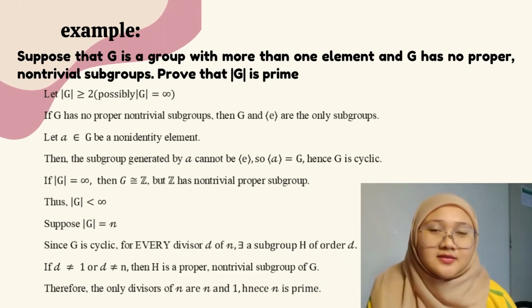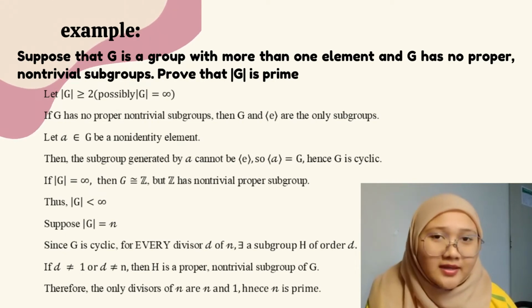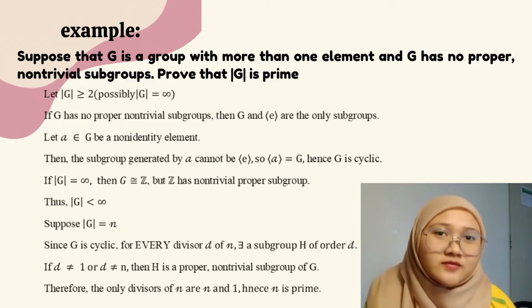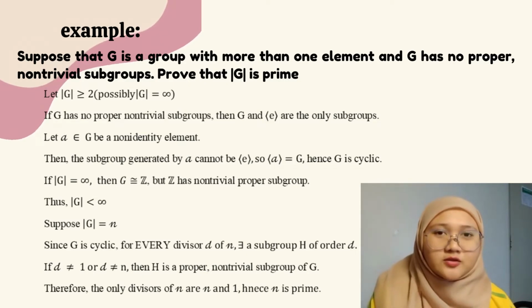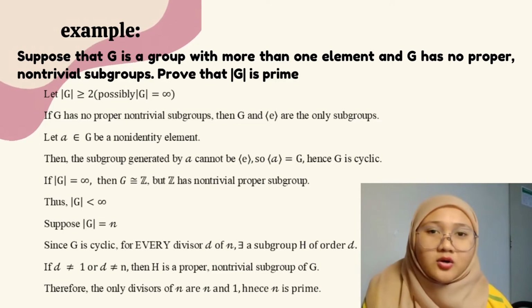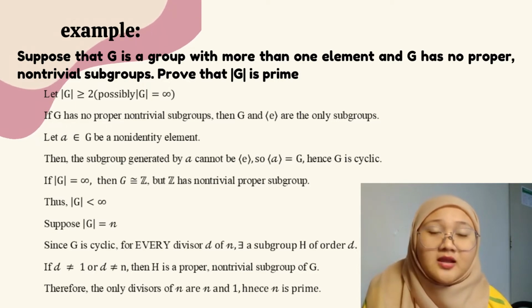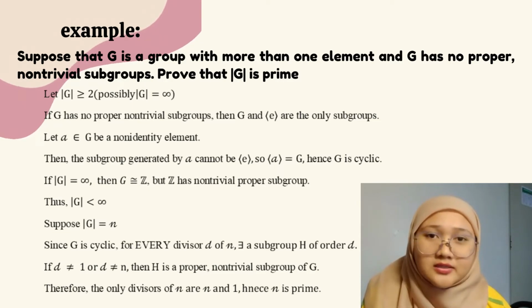For example, suppose that G is a group with more than one element and G has no proper non-trivial subgroup. Prove that the order of G is prime. So for the solution to this question, I will share with you. Let the order of G be finite or infinity. If G has no proper non-trivial subgroup, then G and the cyclic group of the identity are the only subgroups.